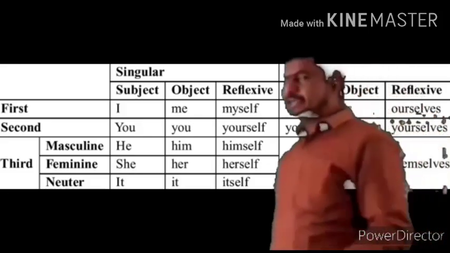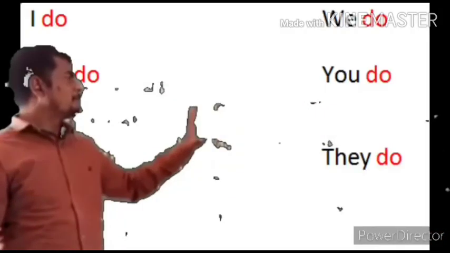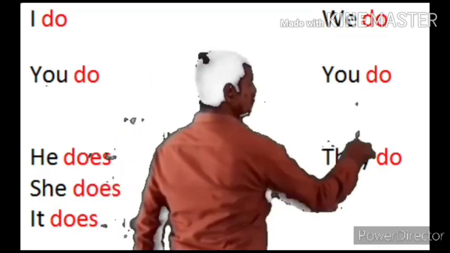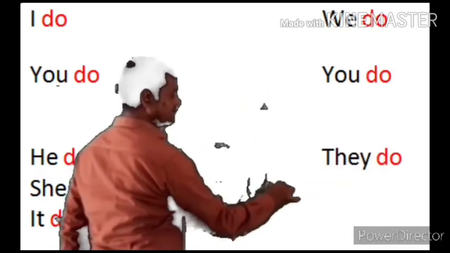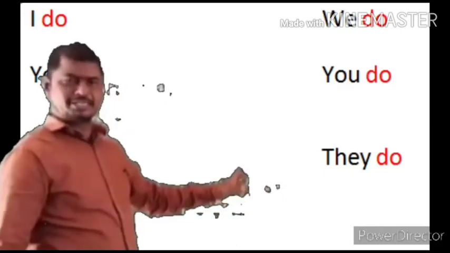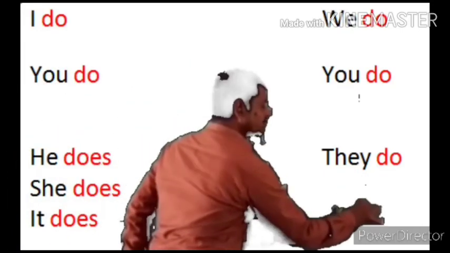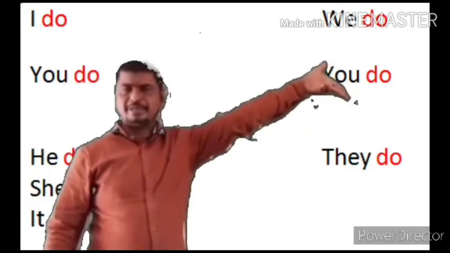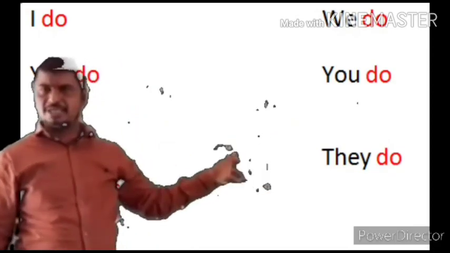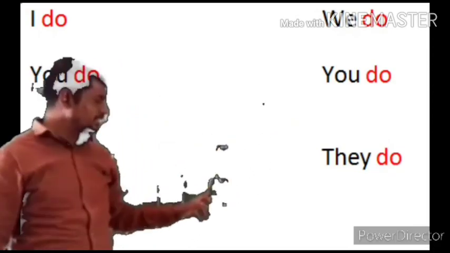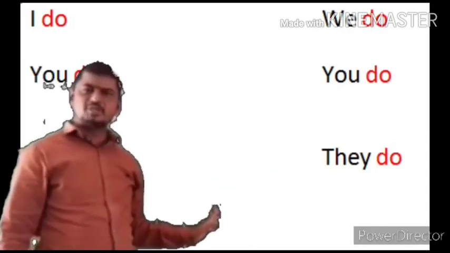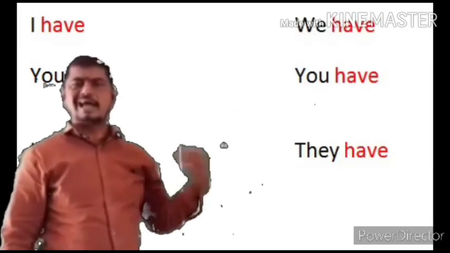So first of all, let me clarify this part. For example, I do, we do, you do, they do. He, she, it does. Keep in mind: he, she, it does, and they do. There may be a question in your mind why it is does here and do for the rest of the pronouns. You know better, because he, she, it are third person singular, so they carry does. If there is the name of any person, at that time also we can use does.